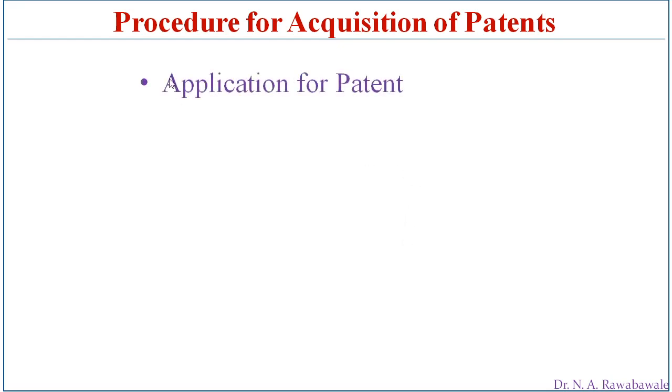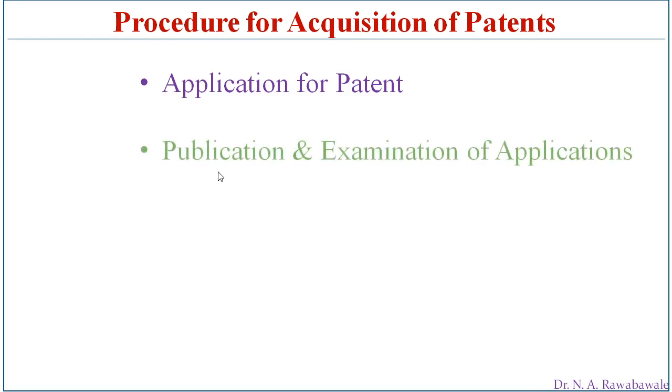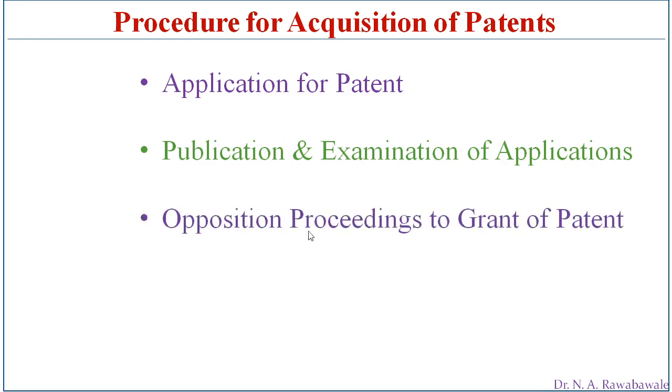The procedure for acquisition of a patent involves four steps. The very first step is submission of the application for patent. The second is publication and examination of the application. The application is submitted, then published, and examined by experts. Then the opposition proceedings to the grant of patent are resolved. If any opposition comes for the registration of the patent, it has to be resolved by hearing both the parties. The fourth step is granting of the patent. At the end, the patent is granted.